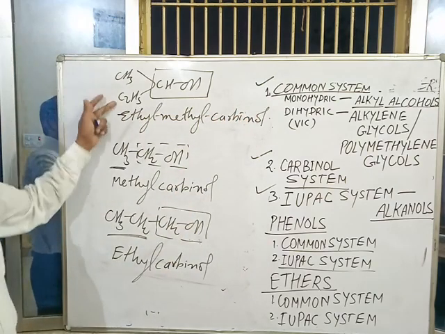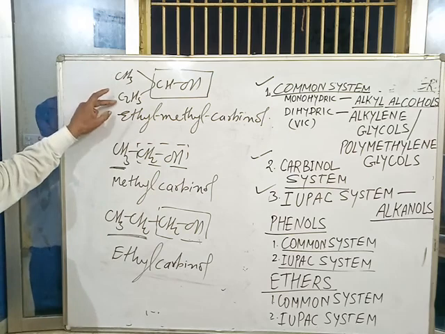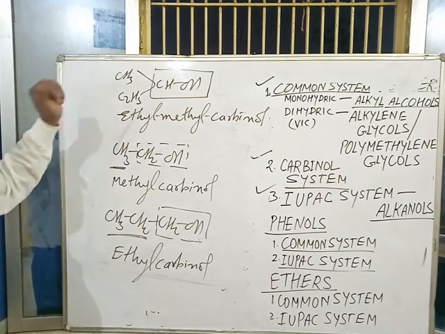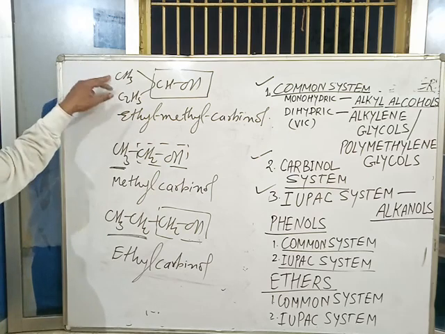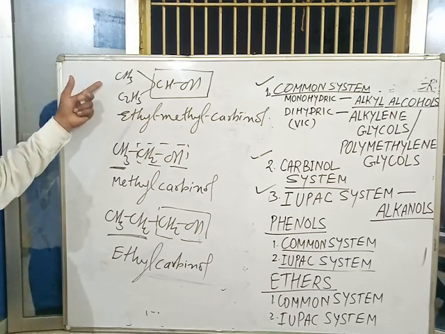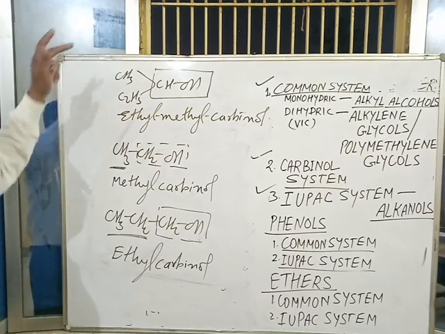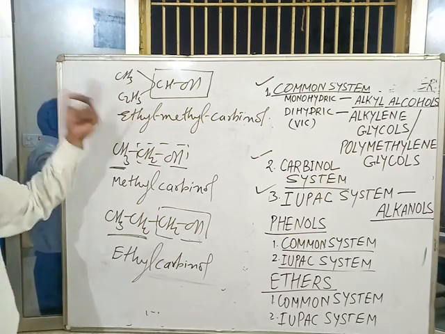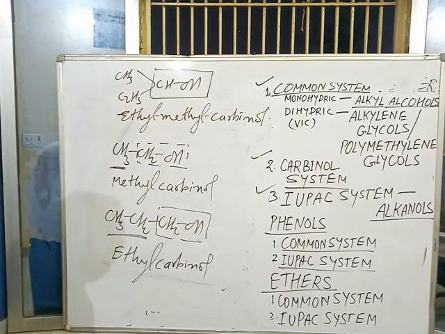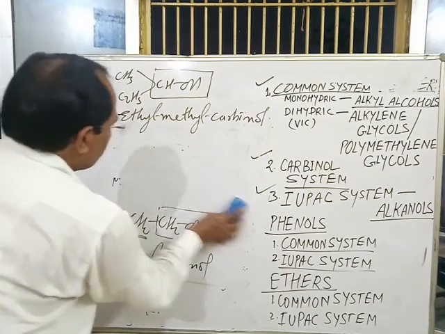If two identical groups are present, like methyl methyl, it is called dimethyl carbinol. If two ethyl groups are present, it is called diethyl carbinol. If one methyl and one phenyl group are present, it is called methyl phenyl carbinol.